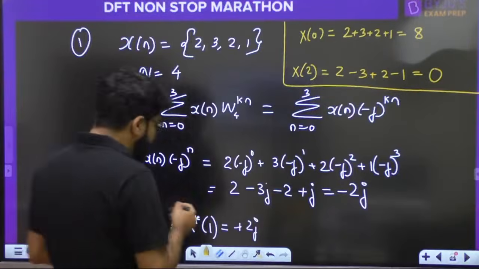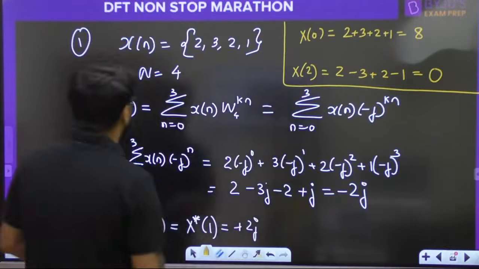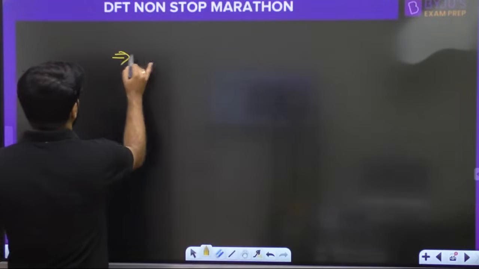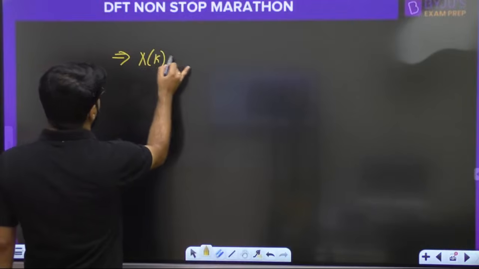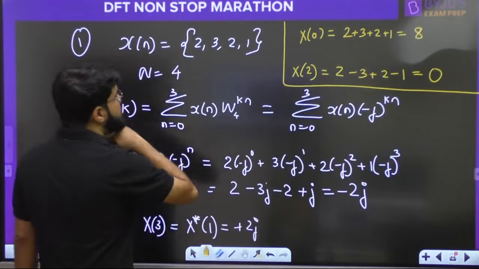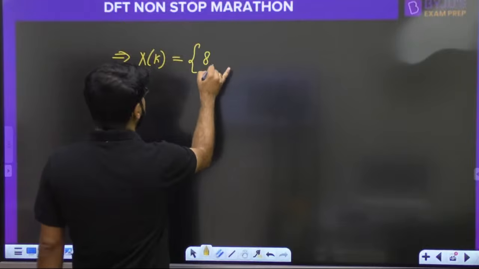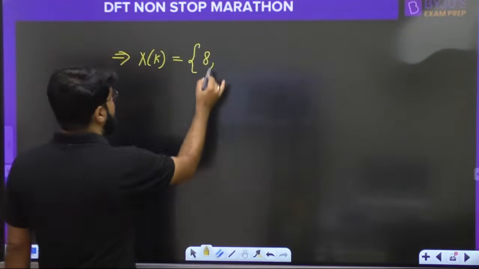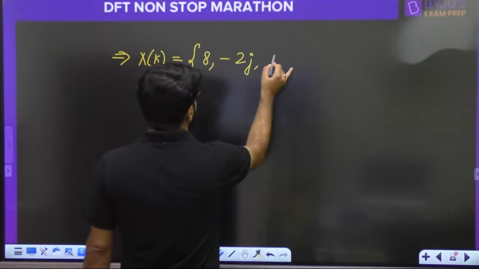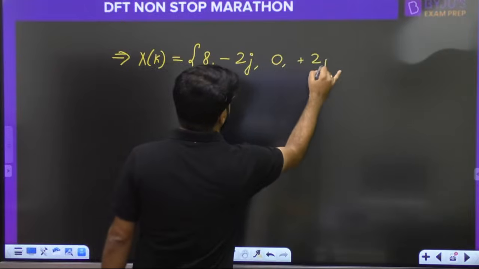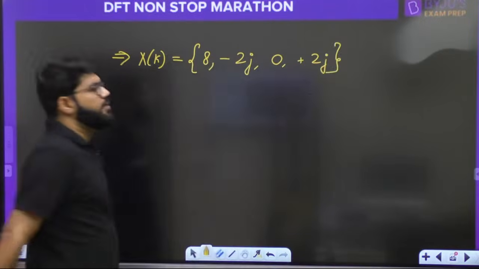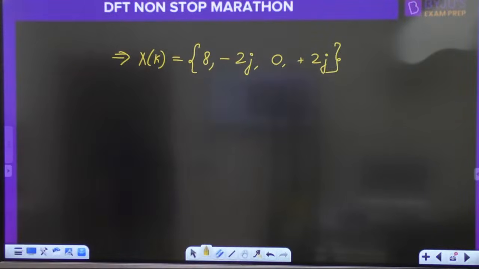So what is the value of the 4-point DFT? X[k] starts with the first sample 8, then X[1] is minus 2j, then 0, and then plus 2j. That's it. Finish.